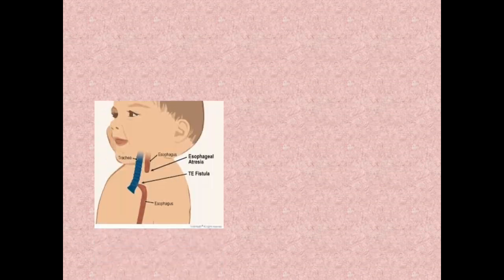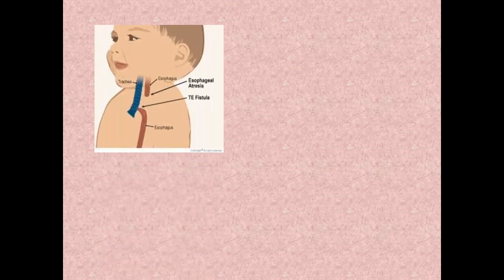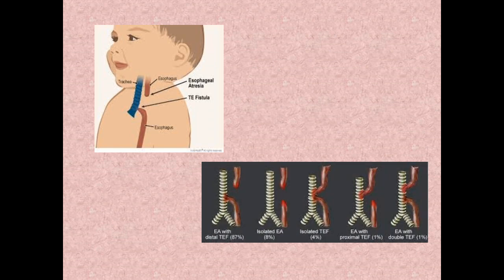The other anomalies as you go down the GIT. There is something called tracheoesophageal fistula, the connection between the trachea and esophagus. There are different types of tracheoesophageal fistula. The most common is where the proximal part is blind and the distal part is connected to the trachea. What you do here is dissect the fistula and do an anastomosis of the esophagus. That's how we treat it.